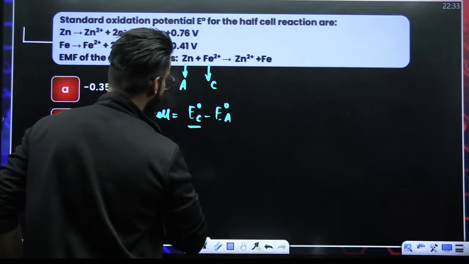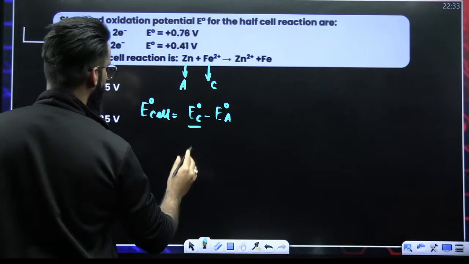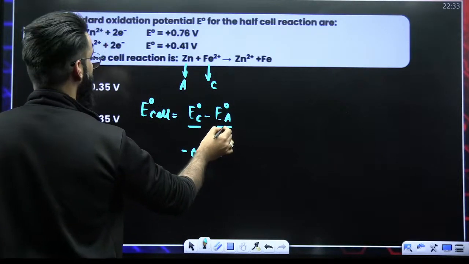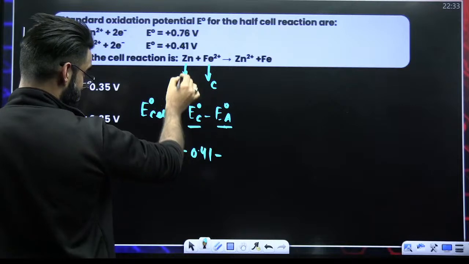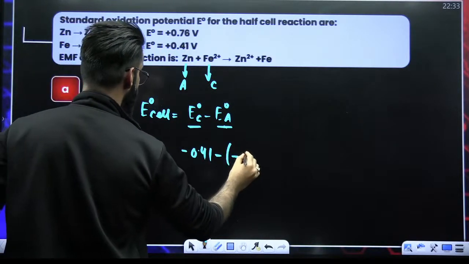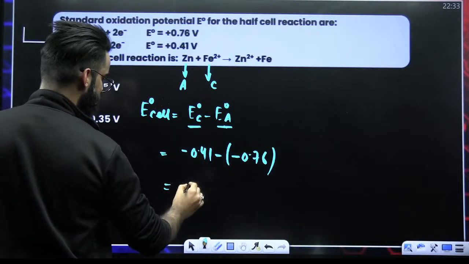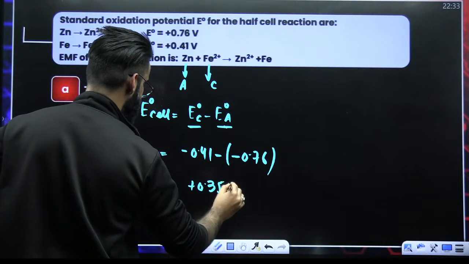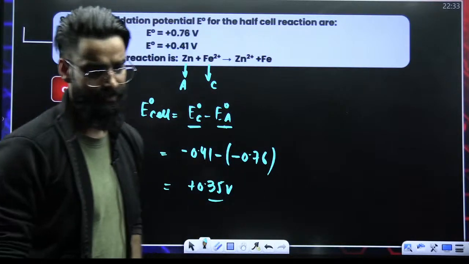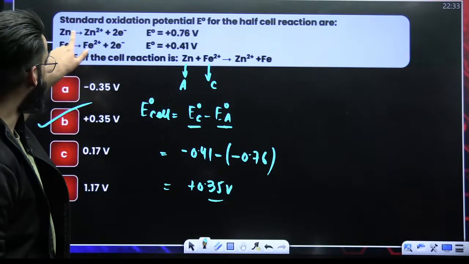So SRP of cathode, SRP of iron. This is SOP of iron. What do I need? SRP, minus 0.41, minus SRP of anode. Zinc is your anode. This is SOP of anode. I need SRP, so reverse the sign. Minus 0.76. The final answer will be plus 0.35 volts. It has to be option B. Simple again. Yes, perfectly done. Option B is correct.